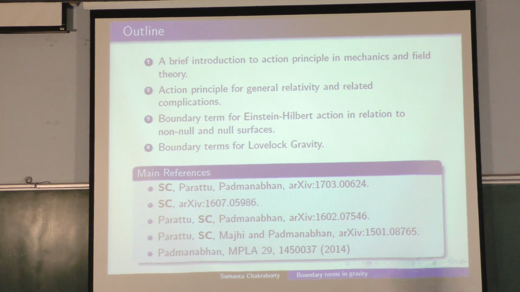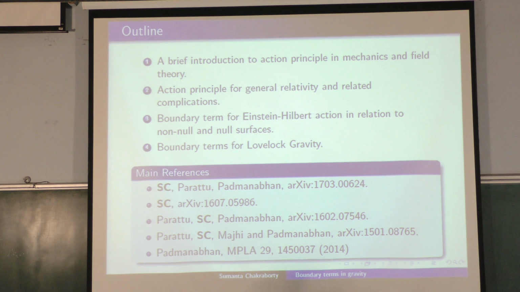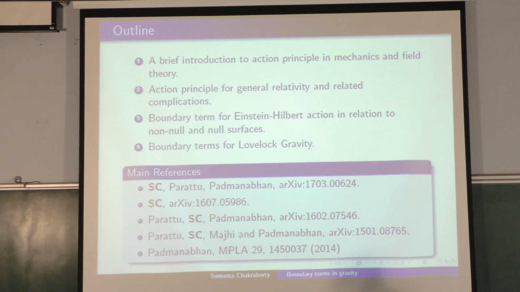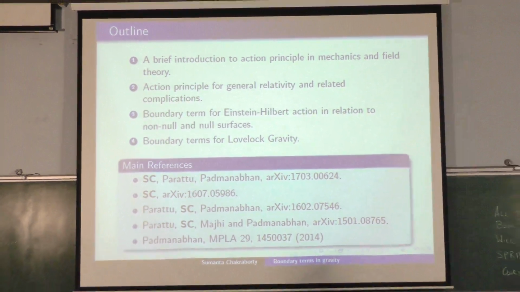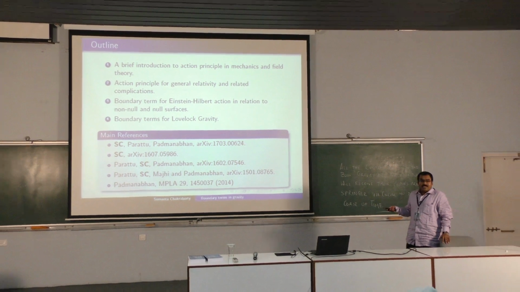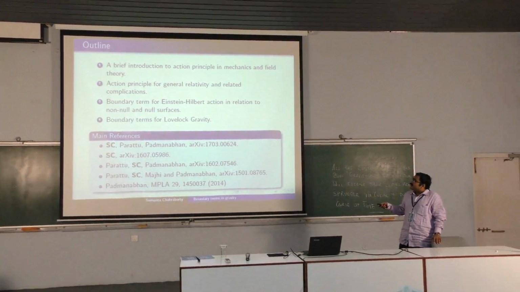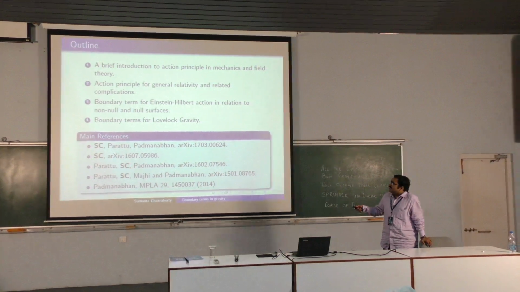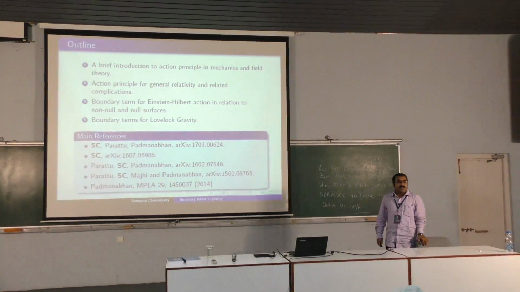So let us start with a brief outline of the talk. At first I will give a very brief introduction to the action principle, both in classical mechanics as well as in classical field theory. Then I will talk about the action principle for relativity and its related complications. Then boundary terms: what I mean by boundary term for the Einstein-Hilbert action in relation to null and non-null surfaces. And finally, a brief introduction to boundary terms for Lovelock gravity.